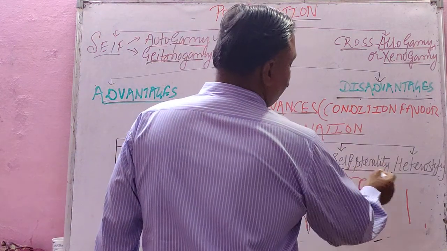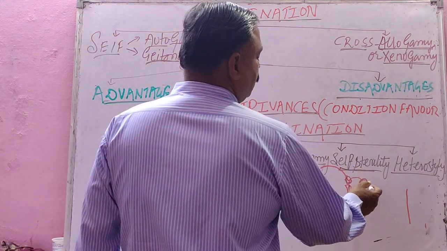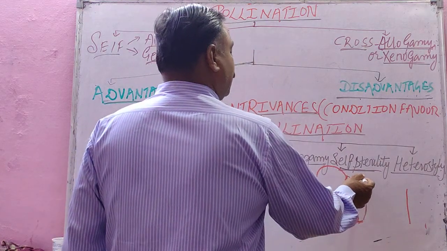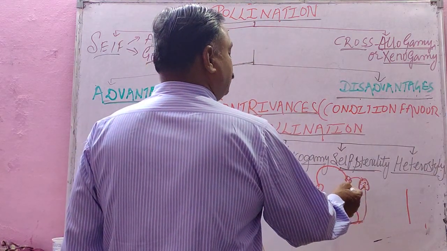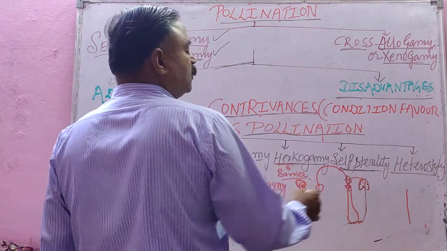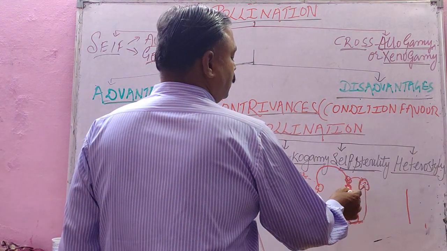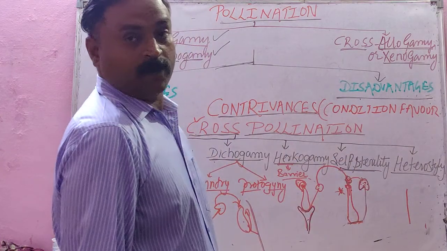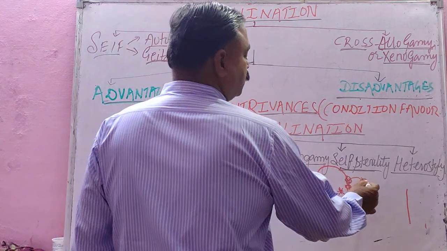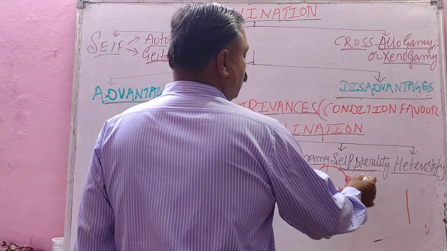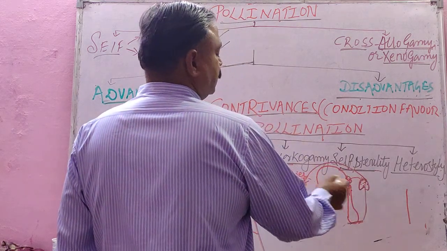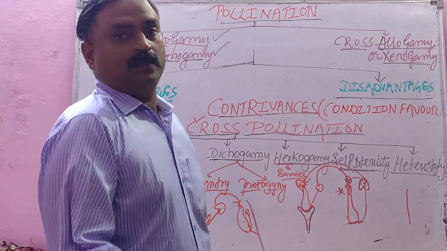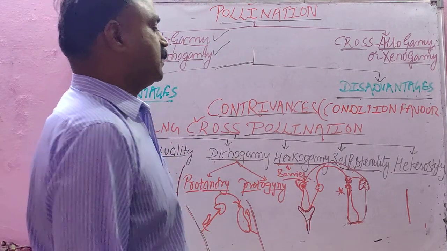The next one is self-sterility. Sometimes in a self-pollinated flower, the pollen grains come and lie on the stigma through a pollinating agent, but the pollen tube doesn't develop. It fails to produce a pollen tube. Then only one condition remains, that is cross pollination. The pollen grain of that anther will pollinate the gynoecium of another plant of the same species.